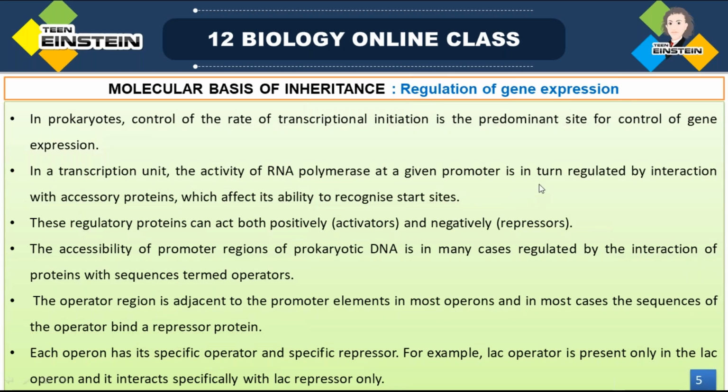This we can regulate. How can we regulate it? By interaction with accessory proteins, and that interaction affects the ability to recognize the start sites.